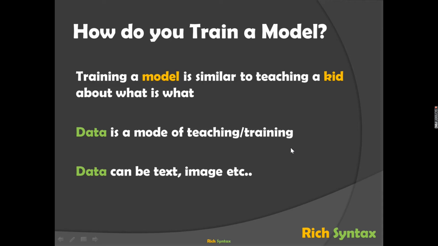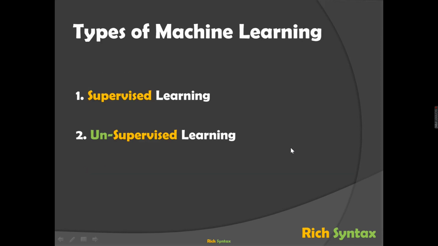So basically data is the fuel for the model, and you will divide the data into a training set as well as a test set, and we will see all these details in our practical sessions. But yes, you divide the data into two parts. The first part you use for training, and the second part you use for testing. Data is used to train the model, and the model will understand what exactly needs to be done. Okay, so let's move on to the next slide.